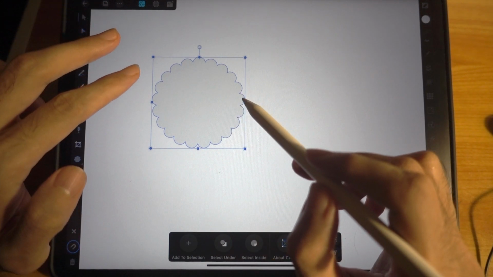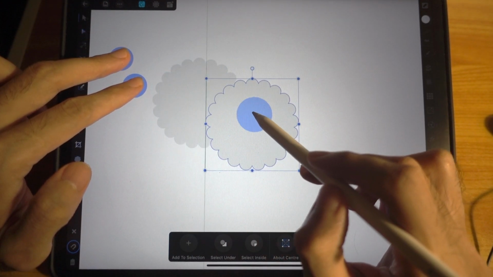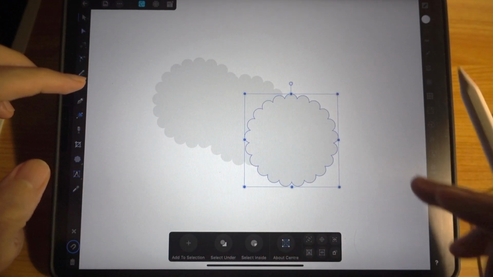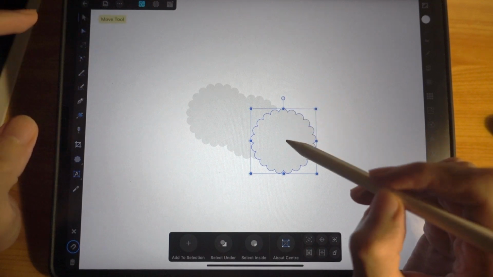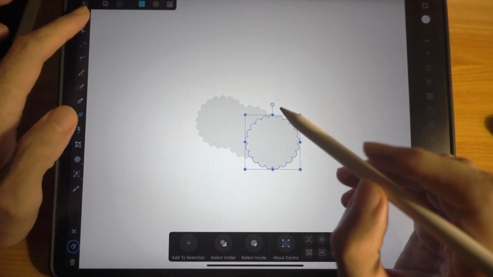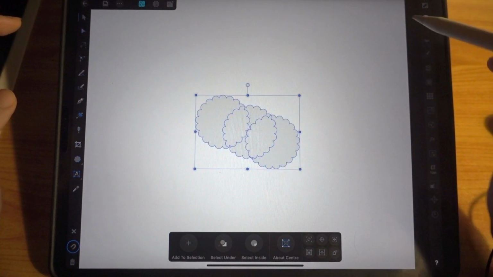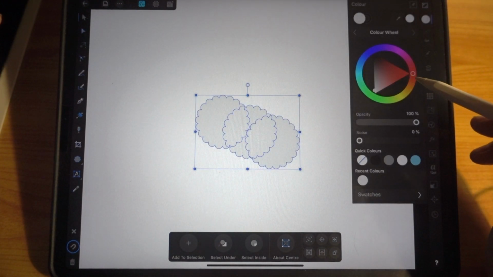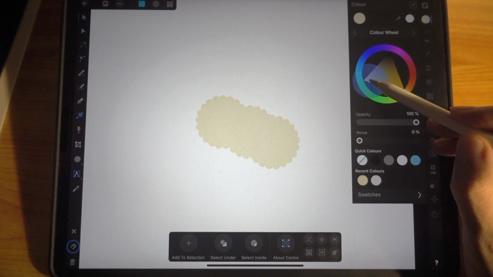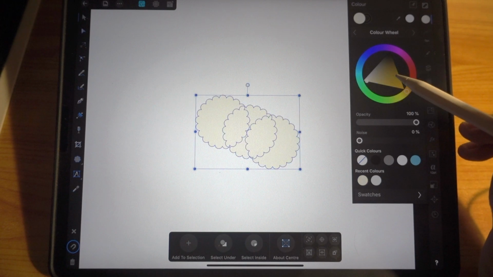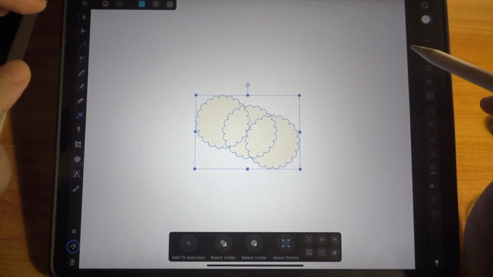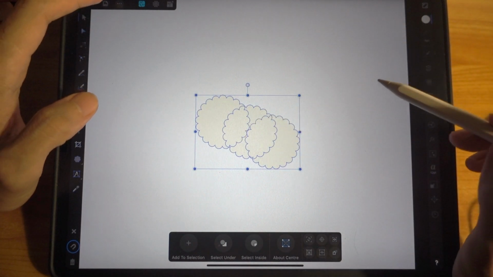Press two fingers on the screen and tap drag. One, another one, something like this, diagonally. So we have our rice balls over here. Alright, we're done. No, we're not done yet. I want you to change the color to somewhat of a yellowish tinge, but closer to white. Something like that. I wonder if you can see this. Okay, it doesn't matter.